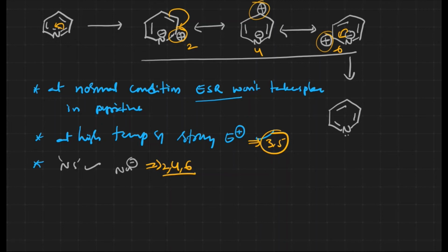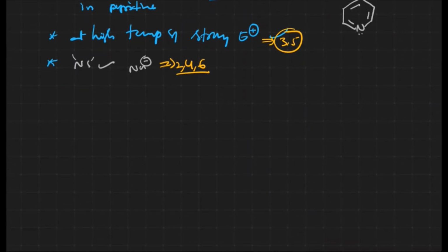If electrophilic substitution takes place at a particular position, it means the respective sigma complex is going to be more stable. For example, let us take naphthalene here.